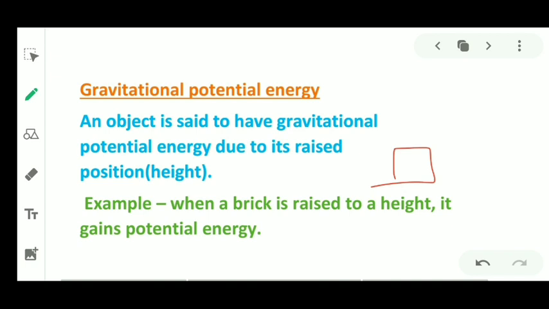When you lift the brick to some height, the brick gains gravitational potential energy. You already know, if you release it, the brick falls down to the ground. Why? Because when you lift the brick, it gains some gravitational potential energy. Due to this gravitational potential energy, when you release the brick, it falls down to the ground.